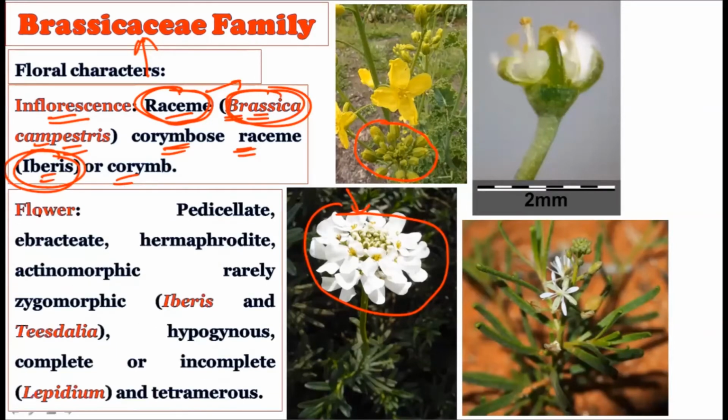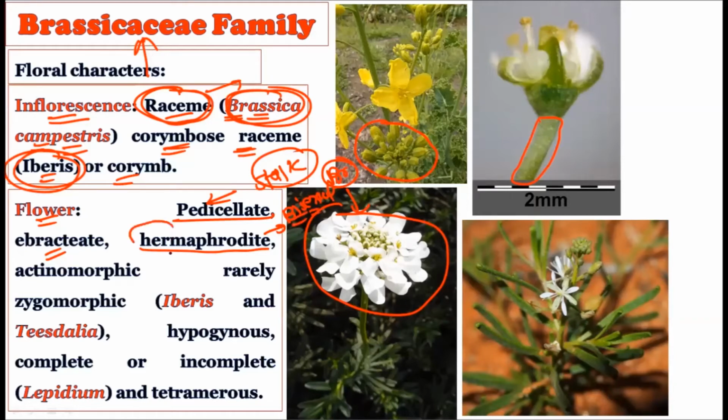Okay, now see how the flower is. The flower is pedicellate, that is, the pedicel is there for the flower. If you observe the flower, you will have the pedicel. What is the pedicel? Pedicel is nothing but the stalk of the flower. Then ebracteate, that is, the bracts are not present. Then the flower is hermaphrodite, that is, the flower is bisexual. Please remember the term because we have to write it down in the floral formula.